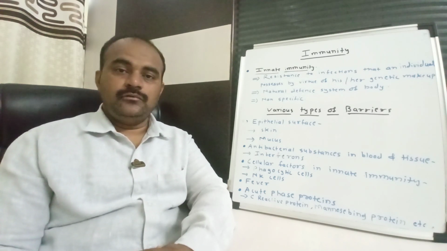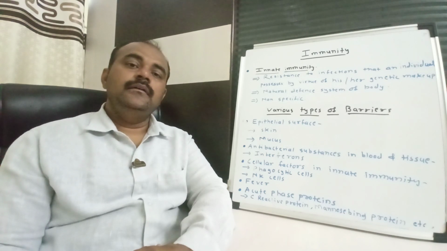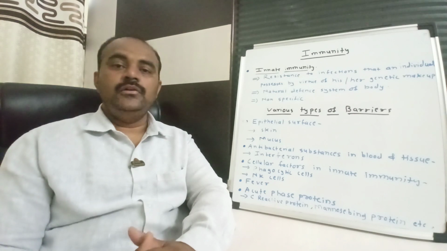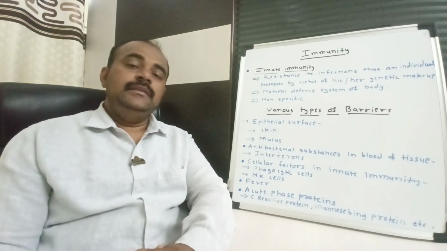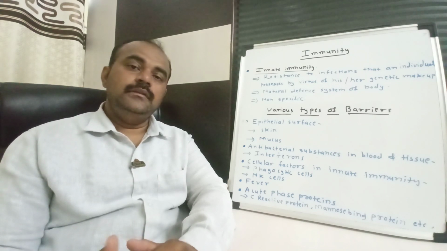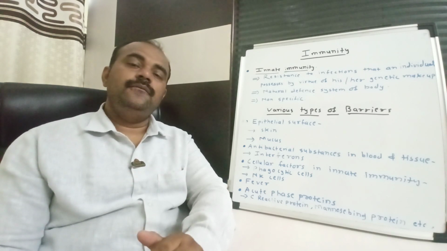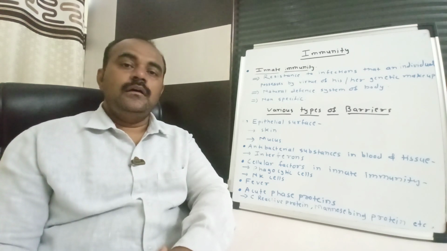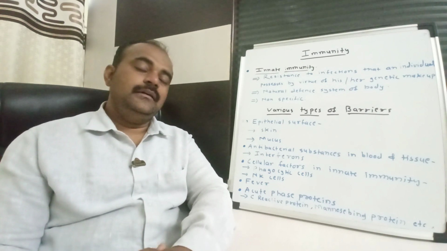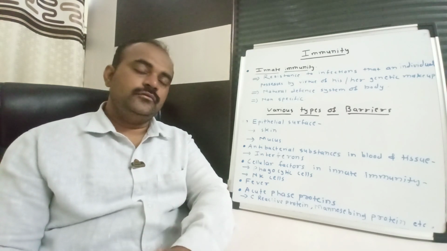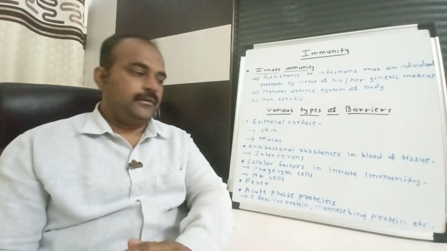Basically, when any pathogen enters our body, at that time the macrophage cells, natural killer cells or neutrophils can engulf the pathogen, and after engulfing that particular pathogen, it gets destroyed over there. These cells show the phagocytic action, so this is also part of innate immunity.